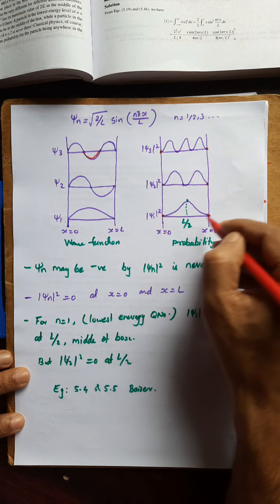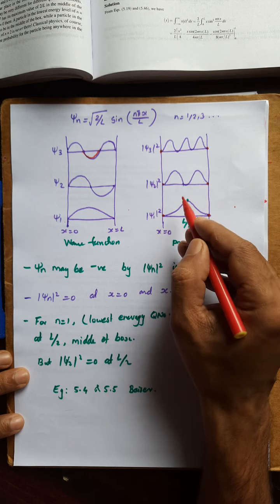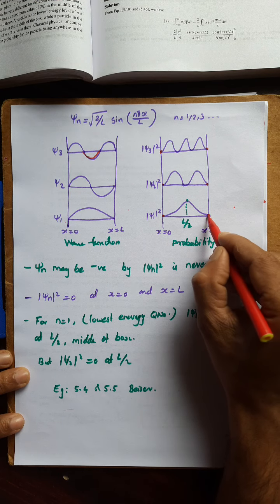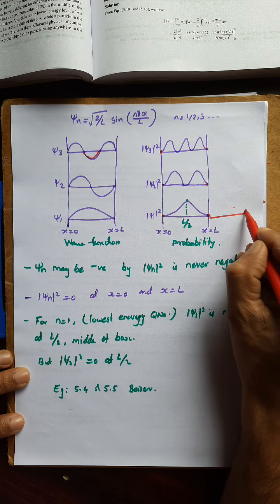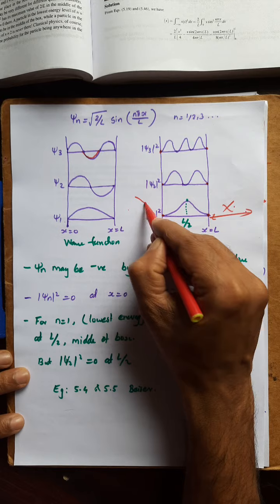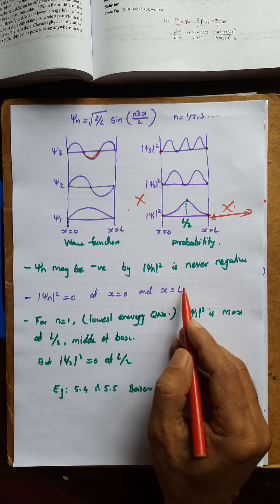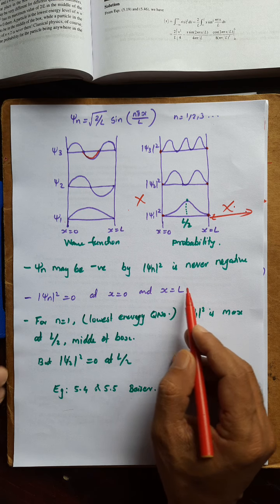It is an infinite potential well. So at the boundary and beyond it, the wave function psi must be 0. The wave function is 0, or the probability is 0. Probability 0 means there is no possibility of finding the particle there. The walls and beyond have infinite potential, so there is no possibility of finding the particle there. So mod psi square is 0 at x equal to 0 and x equal to L. That automatically came from the boundary condition itself.